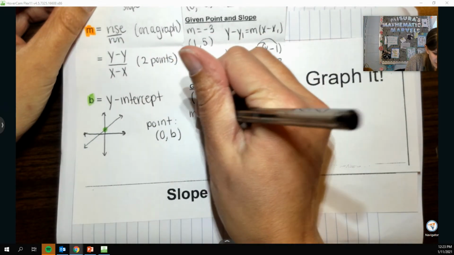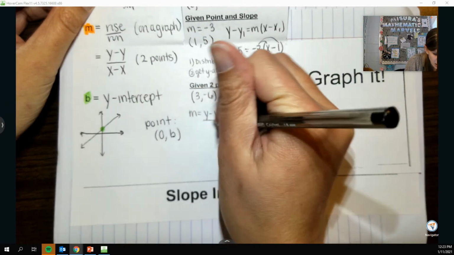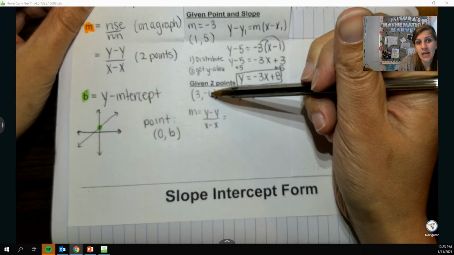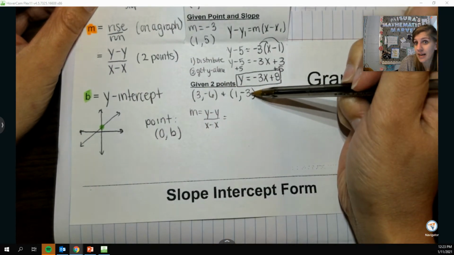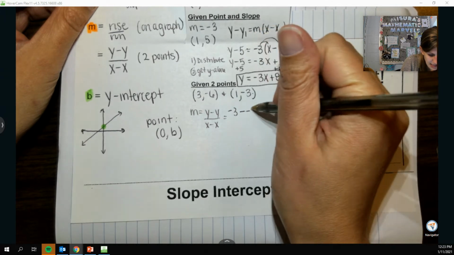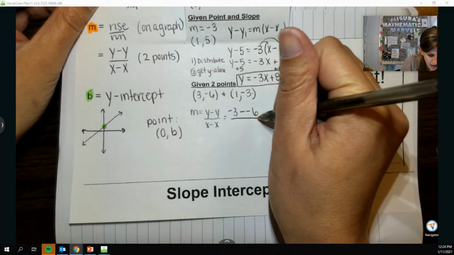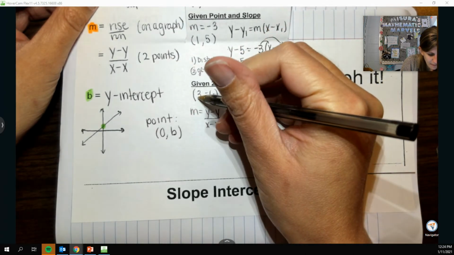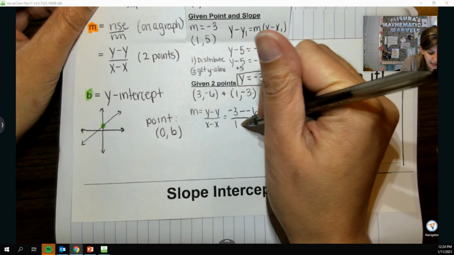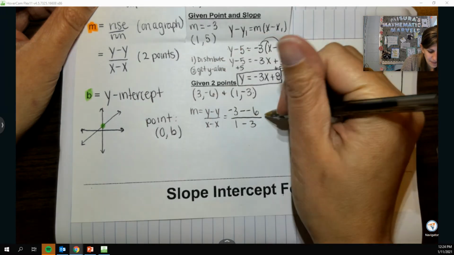So we'll find slope by doing y minus y over x minus x. I could do negative 6 minus negative 3, but that will still be negative. So I'm actually going to go in the opposite order: negative 3 minus negative 6. And then I'll have 1 minus 3 for x minus x.